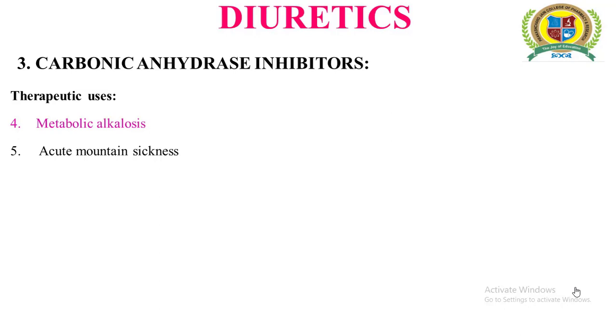When a person reaches a height of about 8,000 to 10,000 feet, due to the decrease in oxygen pressure, he suffers certain physical distress. These persons are scared about going to a particular height, and this acute mountain sickness can be treated with the help of carbonic anhydrase inhibitors.